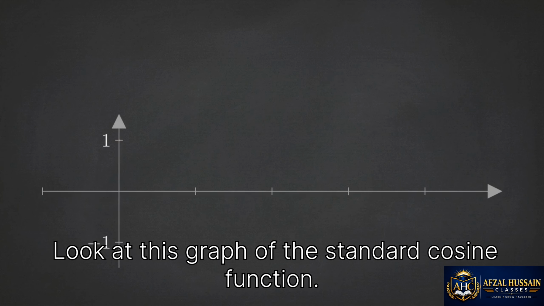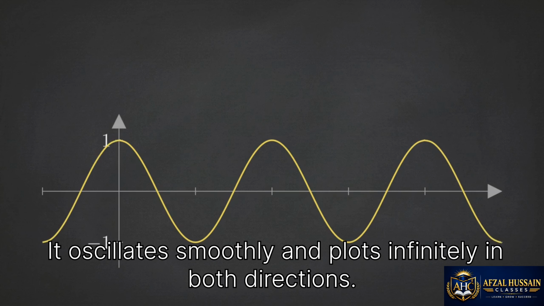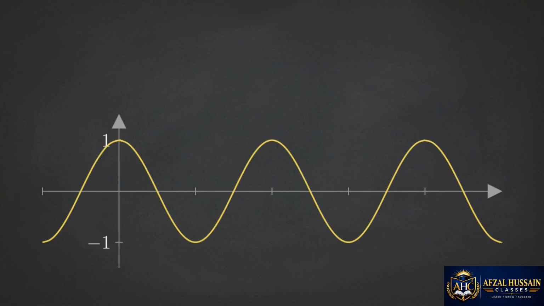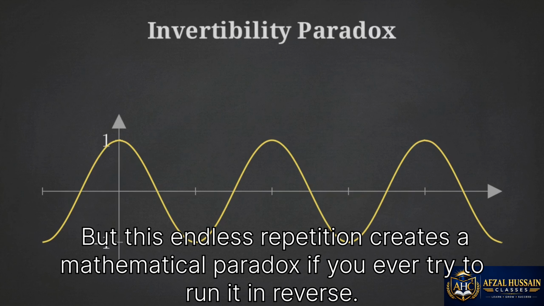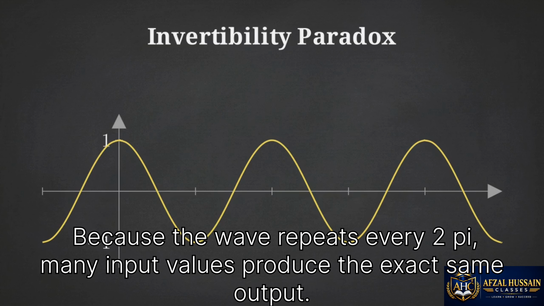Look at this graph of the standard cosine function. It oscillates smoothly and plots infinitely in both directions. But this endless repetition creates a mathematical paradox if you ever try to run it in reverse. Because the wave repeats every 2 pi, many input values produce the exact same output.